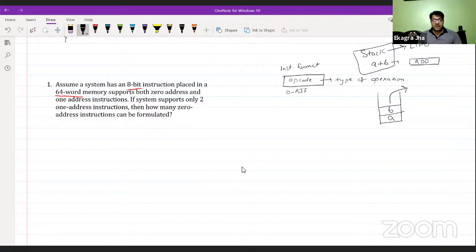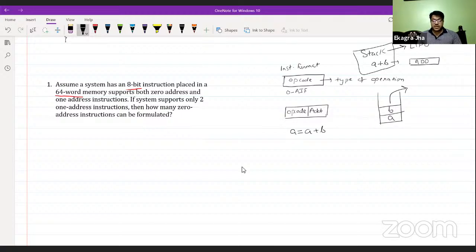Okay, in the one address instruction format, you may have one address field. One is the opcode, which is necessary because without the type of operation you are not going to solve any instruction. So the type of operation will be there, and you can have one address field. So where is this address allocated? Somewhere in the memory or register file. Okay, so this is like if you want to execute a equals a plus b.